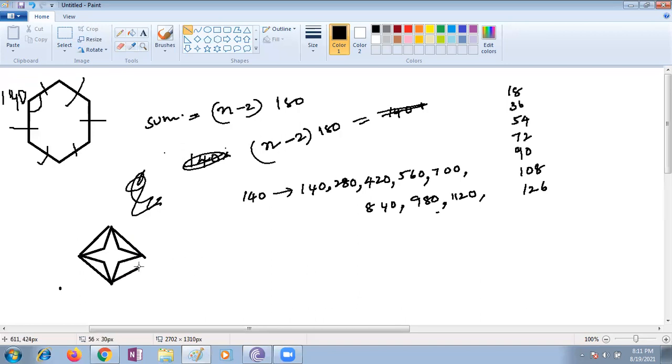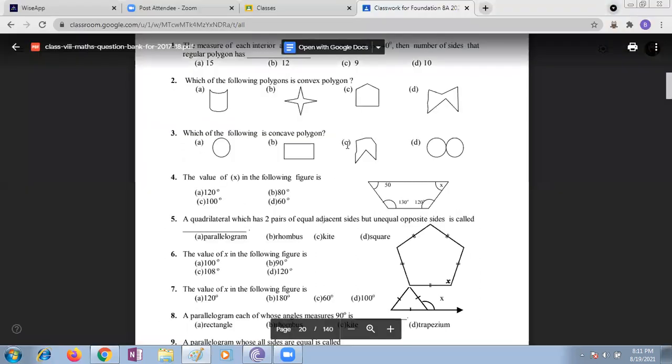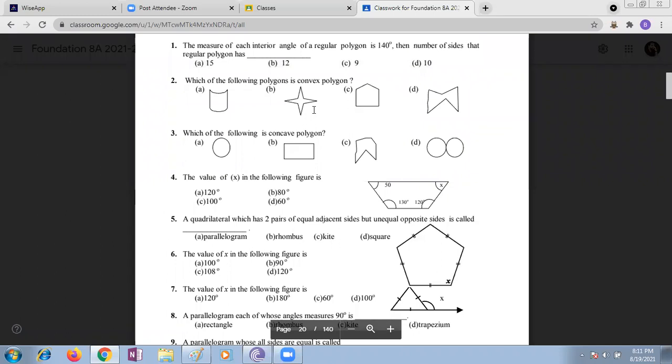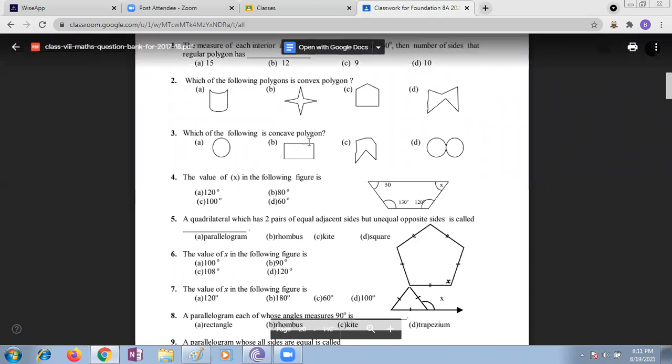Diagonals outside means concave. Ma'am, is it concave, yes. If the diagonals are exterior, yes, that's why I'm asking. Is this a concave figure? It's not a convex figure. So then the second one is concave. Even D is also concave. Only which is a convex polygon? Option C is the convex polygon.